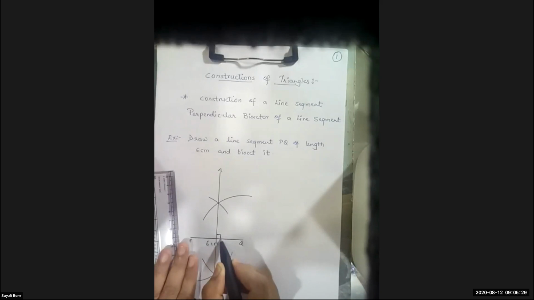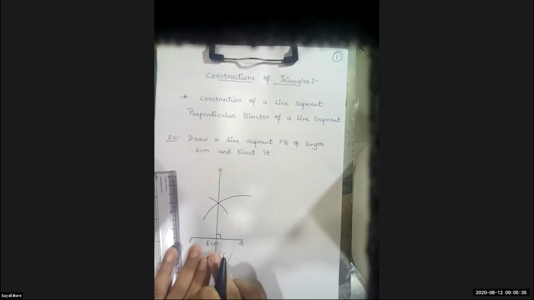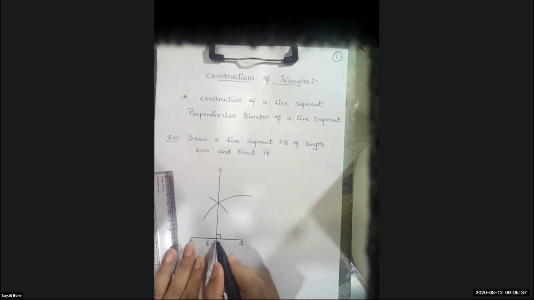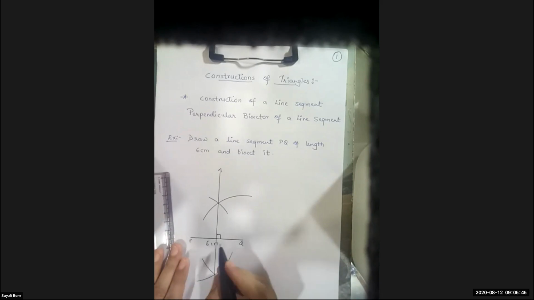I explain you. Yes or no? 90 degree. And perpendicular bisector means what? Now this particular point which intersects the segment PQ, I will give the name, any name you can give, A.